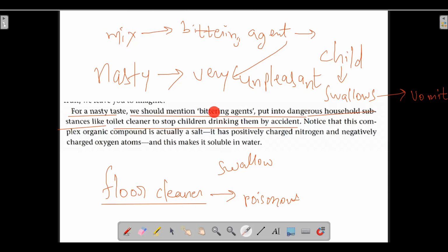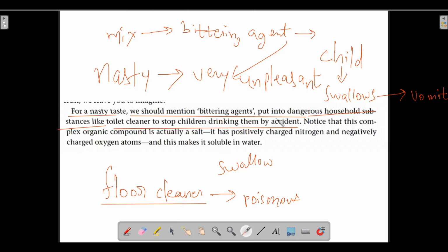So a nasty taste substance, that is a bittering agent, is put into dangerous household substances like toilet cleaner to stop children drinking them by accident.